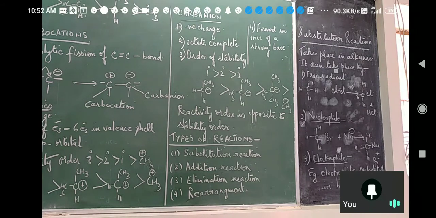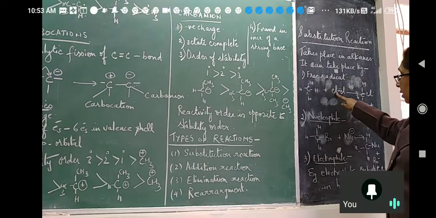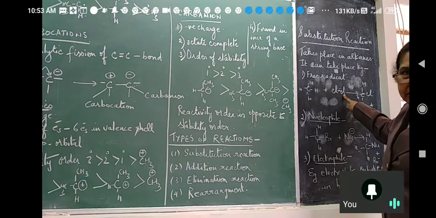So it cannot be broken easily, right? Only the hydrogen can be substituted. Something else is going to take the place of that hydrogen. A free radical, a nucleophile, or an electrophile can take the place of hydrogen. Look here, this is methane plus Cl dash Cl. What is Cl dash Cl?